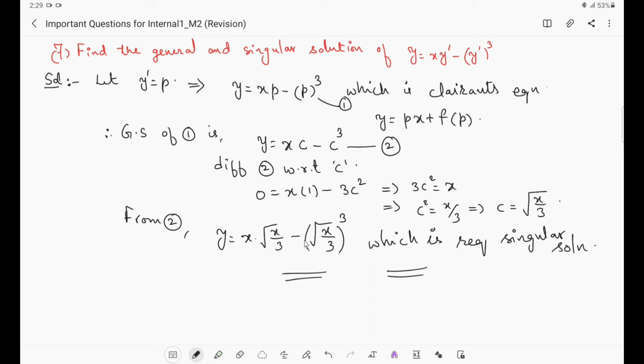Now with this we have completed the important SAQ questions of unit 2 also. First 3 questions are from unit 1, then the next 4 questions, 4, 5, 6, 7, are from unit 2, then the last 2 questions, 8 and 9, are from unit 3. Now let us see the 8th question.